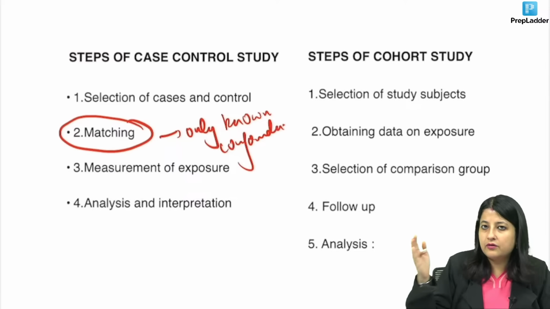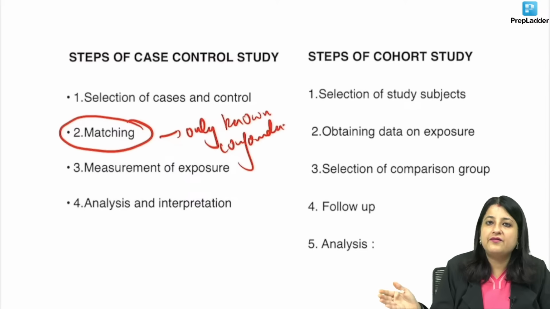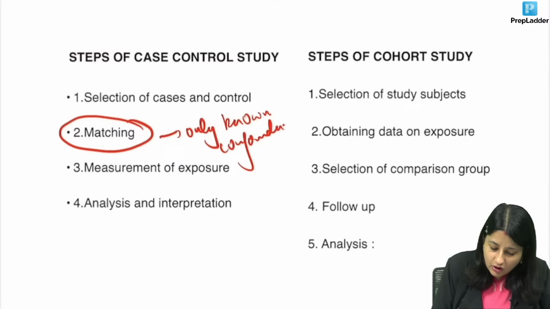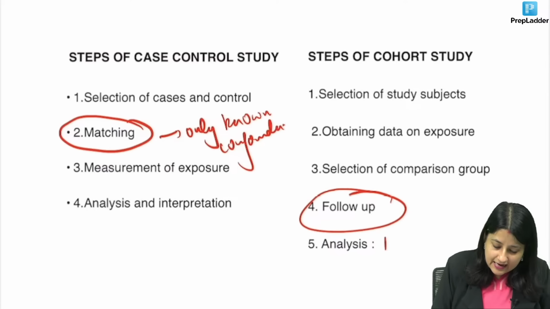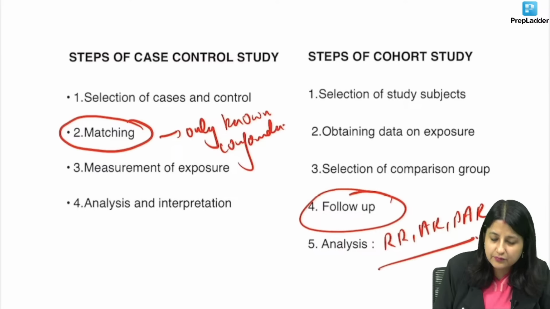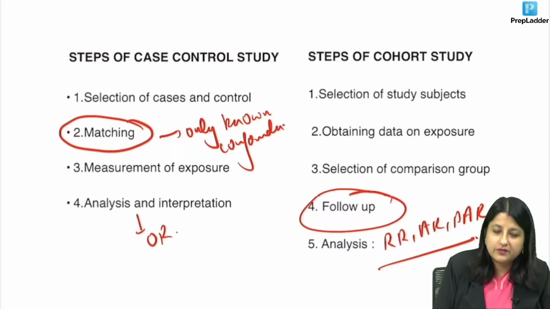Measure exposure, it's always going from effect to cause. But in cohort, look at the buzzword follow-up. Analysis is relative risk, attributable risk, PAR. We will be dealing questions with all of them. Yahan pe it is odds ratio.